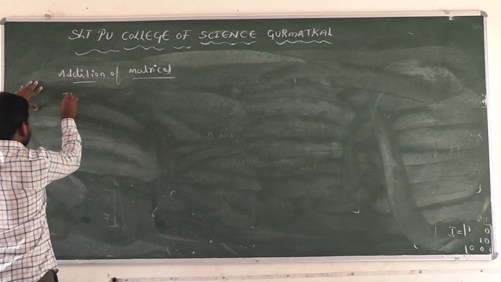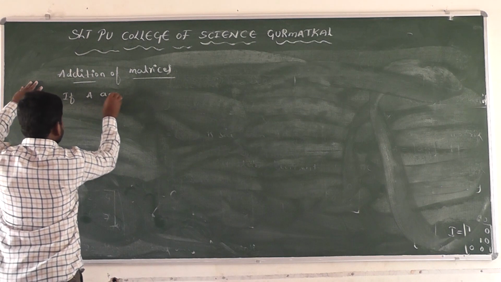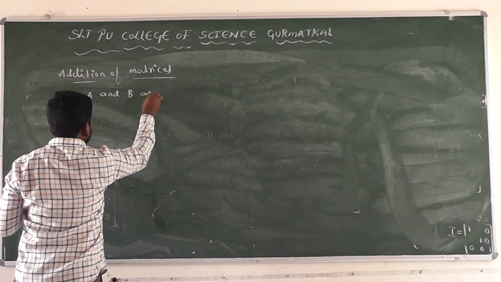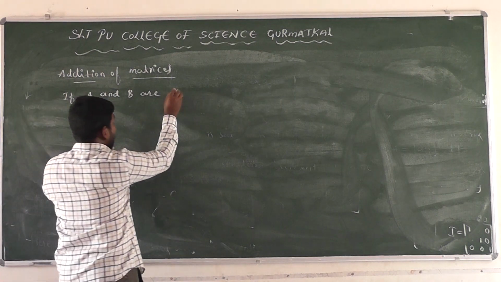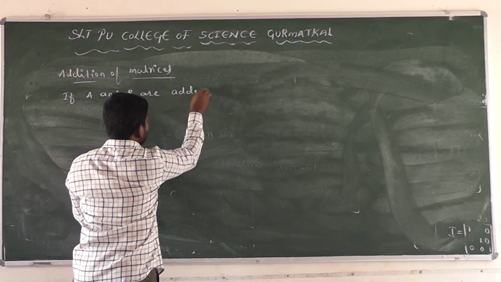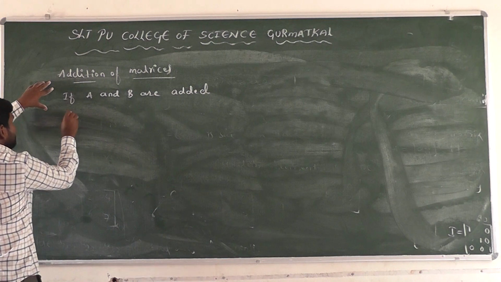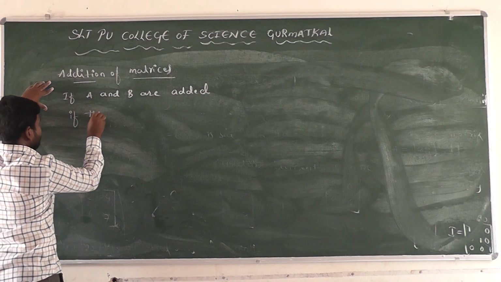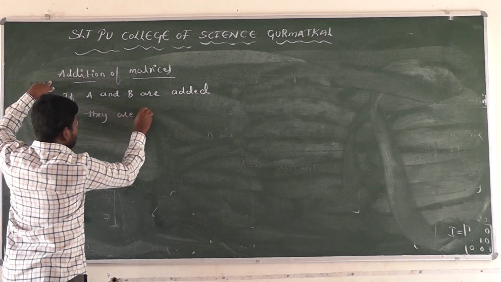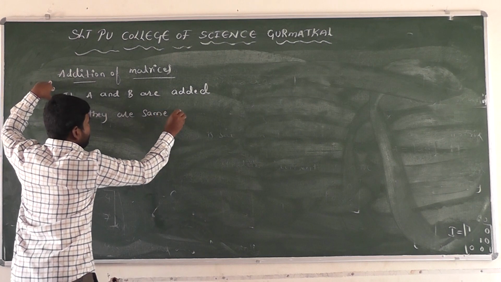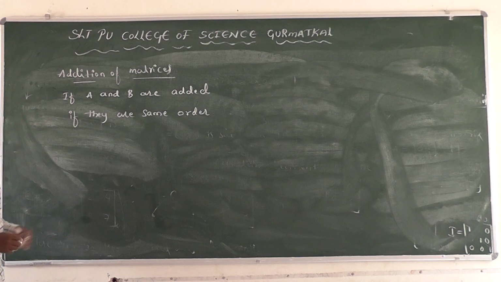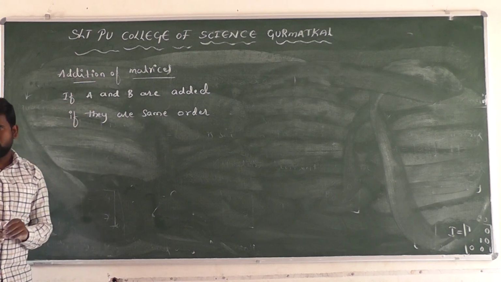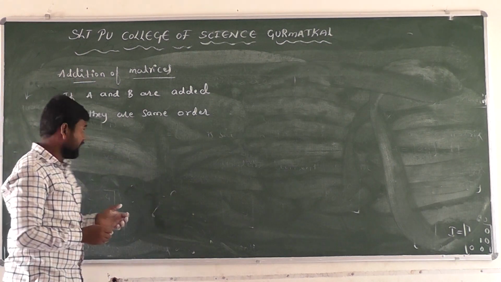If A and B are added, if they are of the same order, then only addition of matrices is possible. Otherwise, it is not possible here, right?